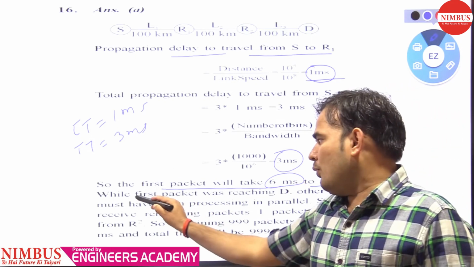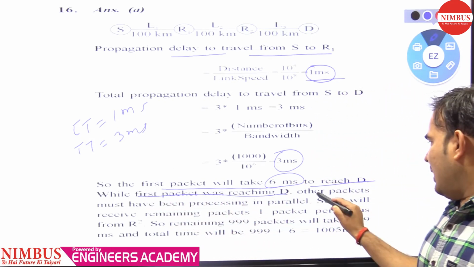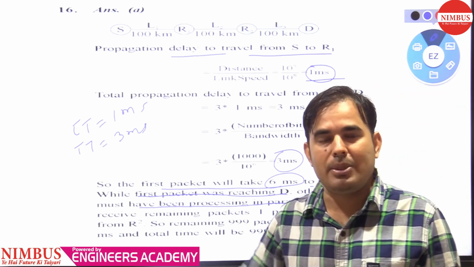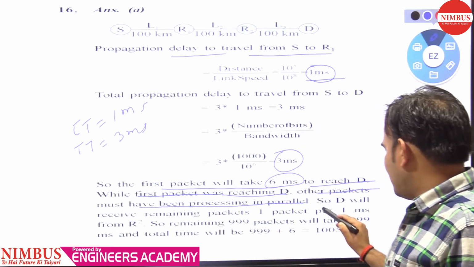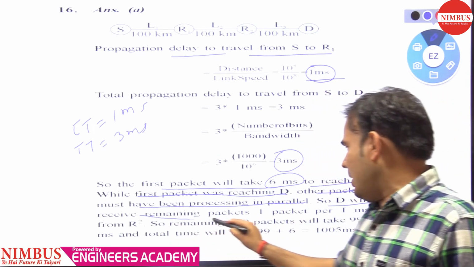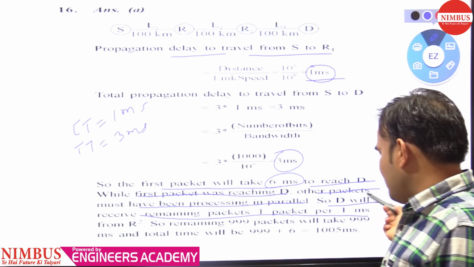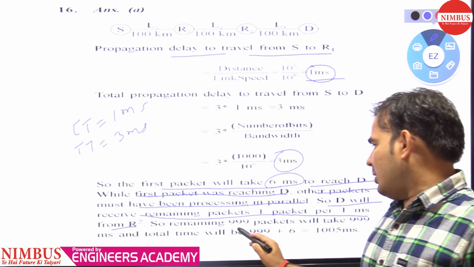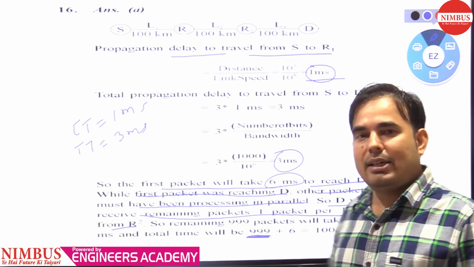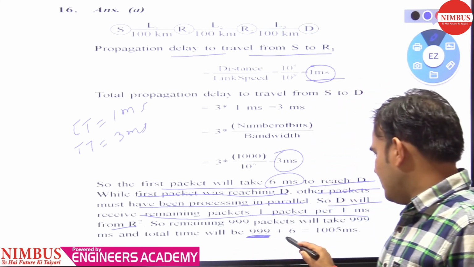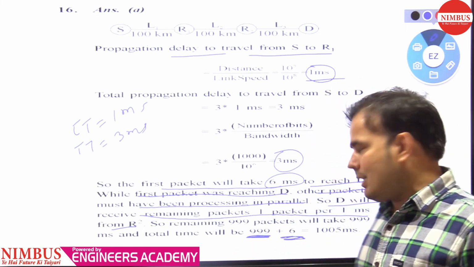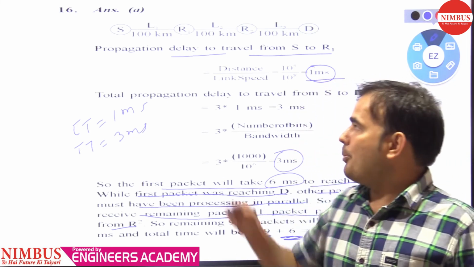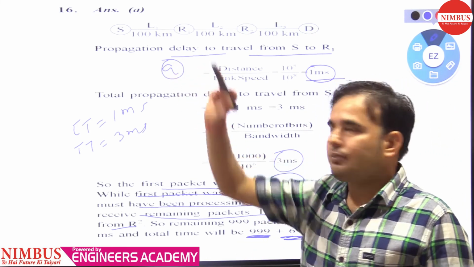As I told you, while the first packet was reaching D, other packets must have been processing in parallel, overlapping the time of the first packet. So D will receive the remaining packets one per millisecond from R2. So the total time is 999 milliseconds for the 999 packets, plus the first taking 6 milliseconds. The total is 1005 milliseconds. So option A is correct.